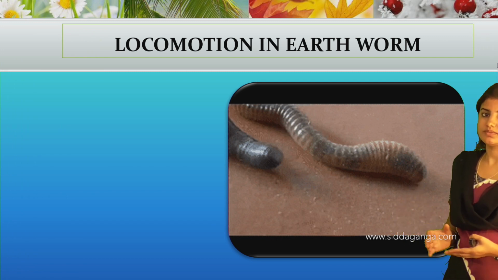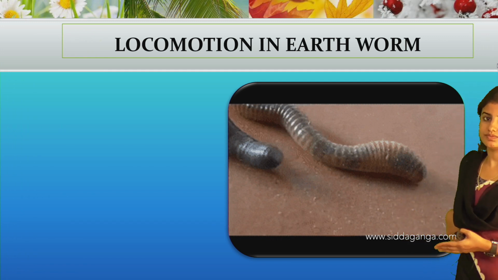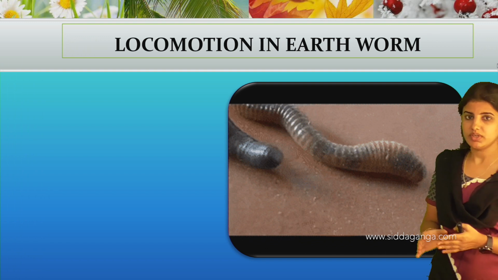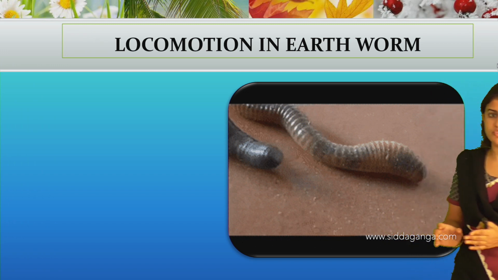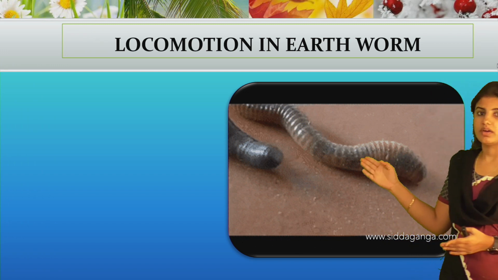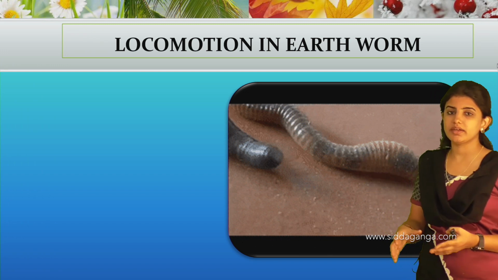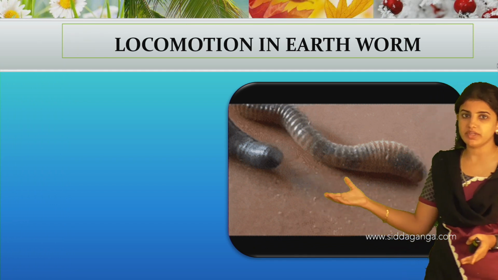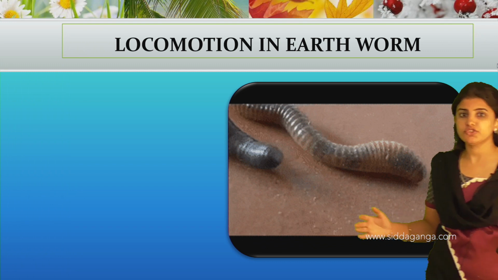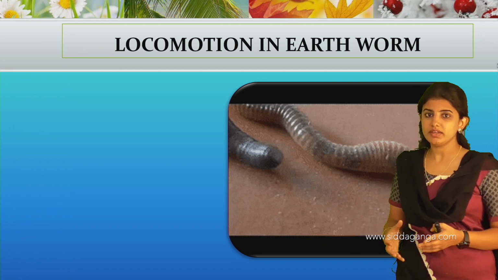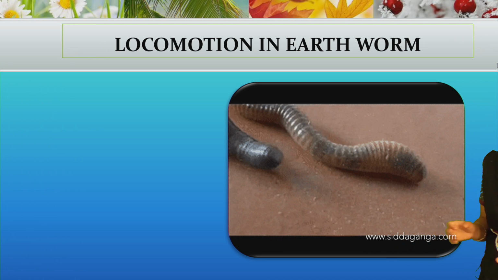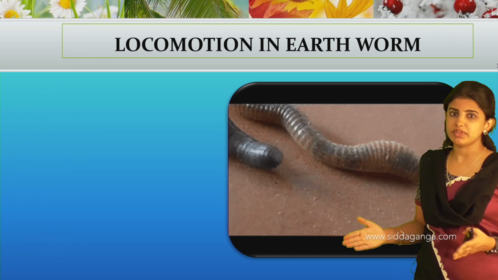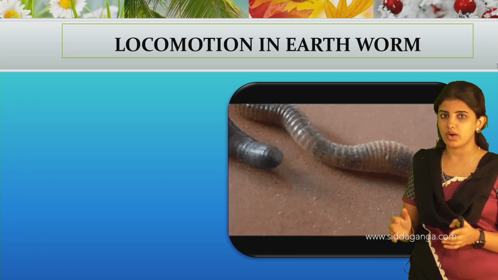How does it move? First, it fixes the front end to the ground, and later releases the rear end, that is the ending portion of the body, and then shortens its body. Again it fixes to the ground, and thereby pushes forward. Like that, it moves from one place to another by sliding on the ground.